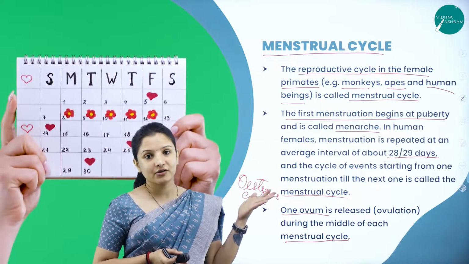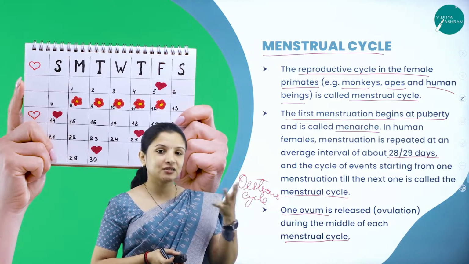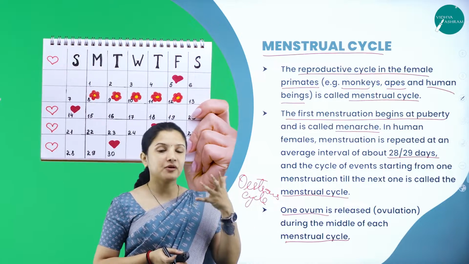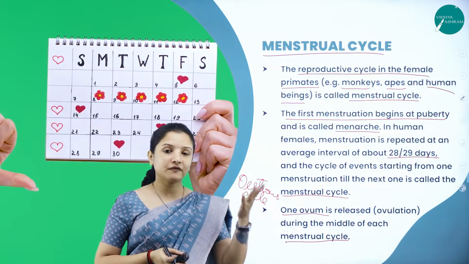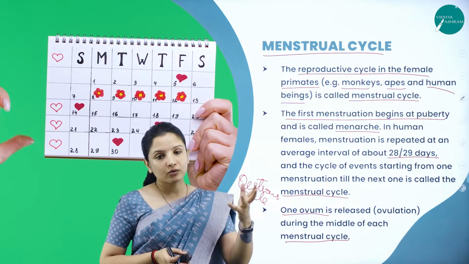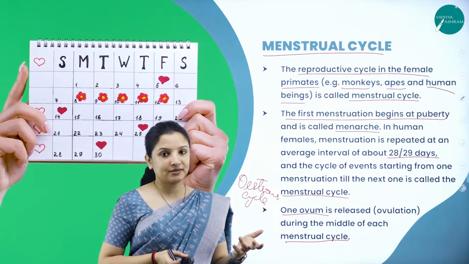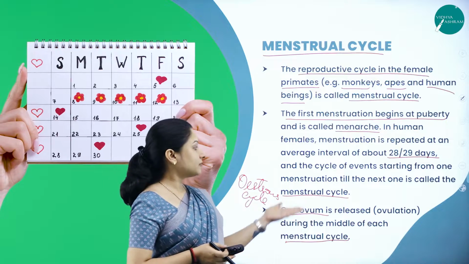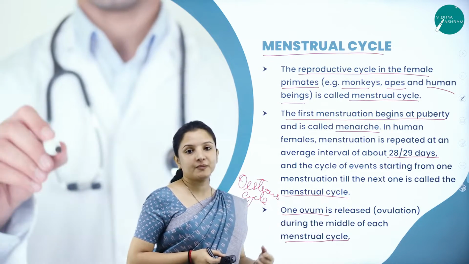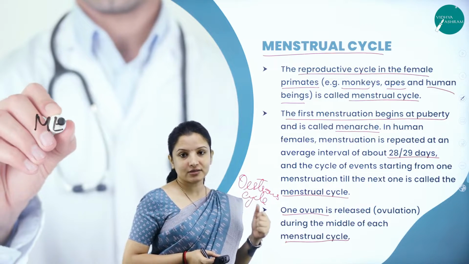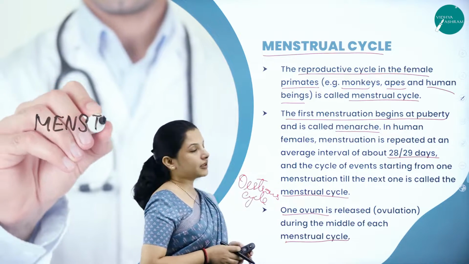Out of the 300 to 400 million, 60 will have proper shape and head structure, and out of those 60, 40 will have good motility. So 40 sperms compete to fertilize the one egg or ovum that is released during the menstrual cycle. So this is about the menstrual cycle.